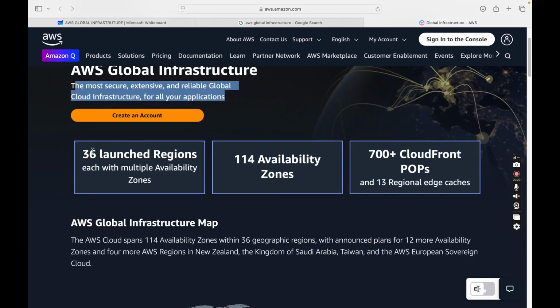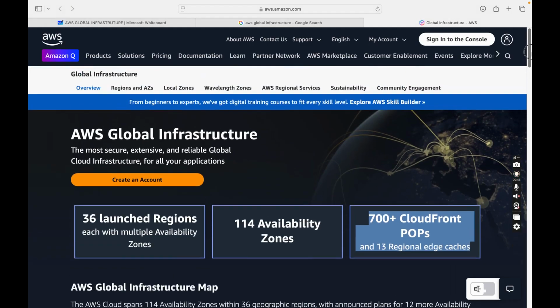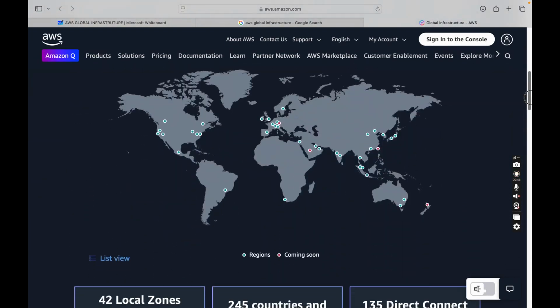So AWS has 36 launch regions, each with multiple availability zones. The availability zone count is 114, and we have 700-plus CloudFront points of presence locations plus 13 regional caches for different business needs, right? Look at the global infrastructure map.